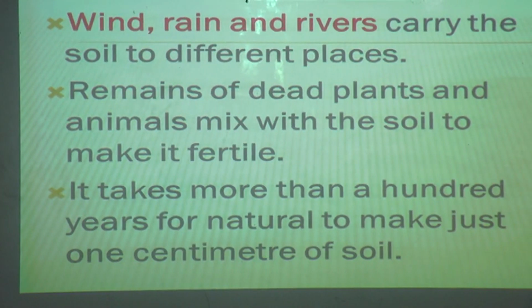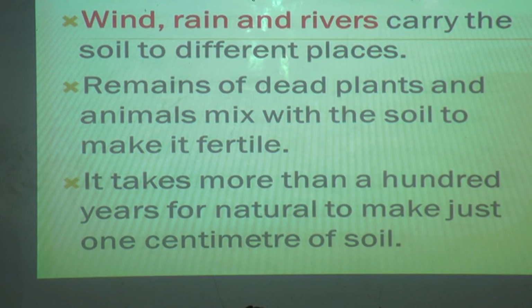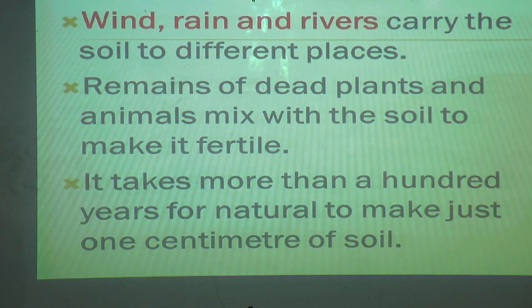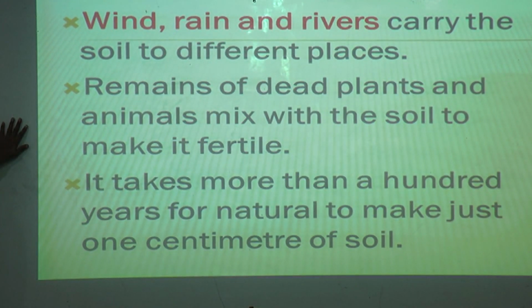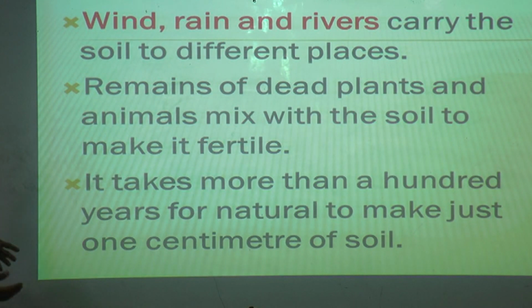Wind, rain and rivers carry the soil to different places. Now how will this soil flow? With that wind, means air, rain and rivers carry the soil to different places. This water will flow from the Himalayas, isn't it? That water will flow to all different types of states.